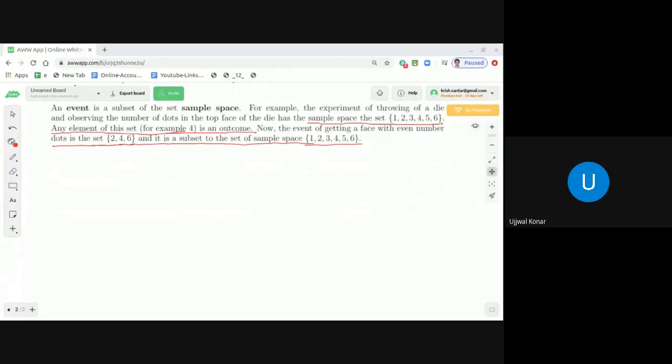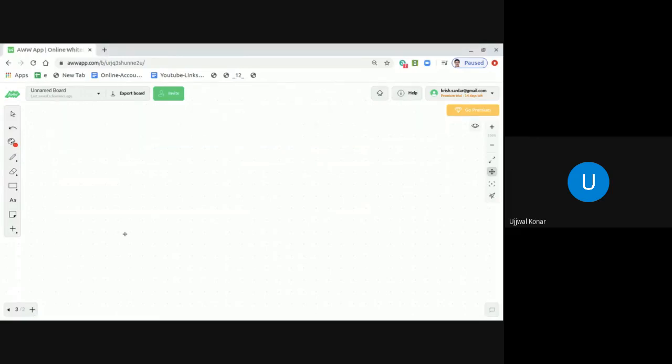Now, the first, so let me go to the next page. It is better to explain on the next page. And first, let me tell you what the different types of events are. And I'll give examples in each and every case.